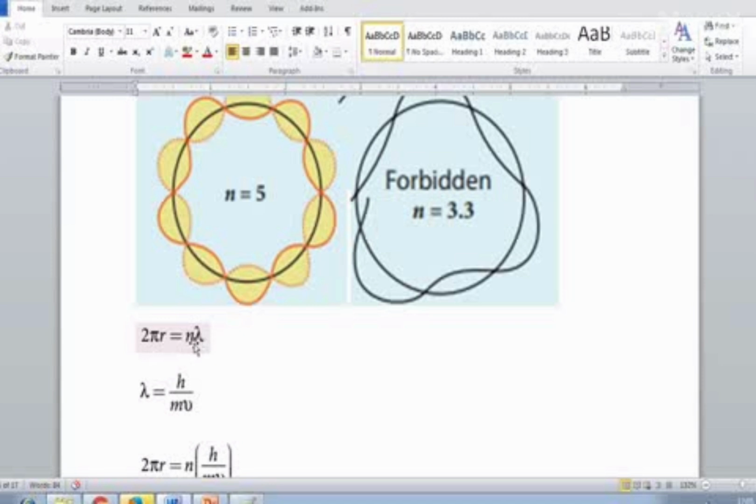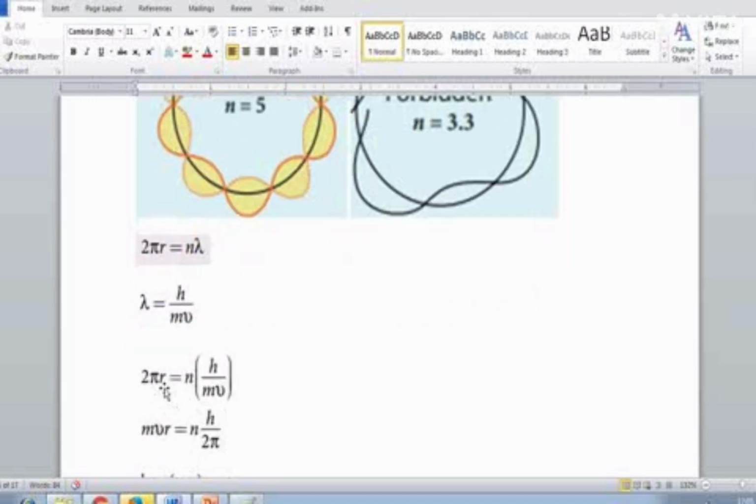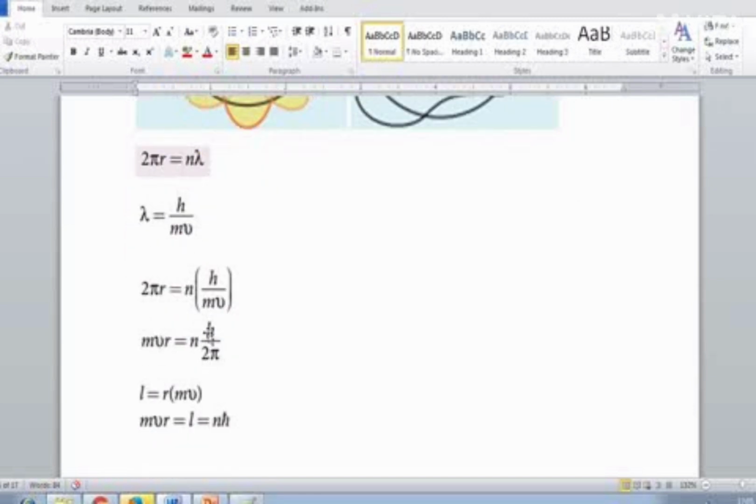Here lambda equals h by mv. This is from the 7th lesson, the de Broglie wavelength. We derived that equation, lambda equals h by mv. So substitute that value of lambda here. So what will happen? 2 pi r equals n times lambda, instead of lambda, h by mv.